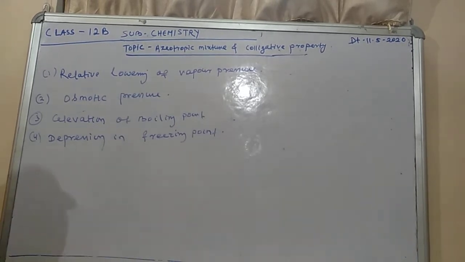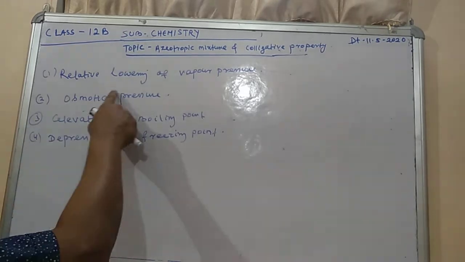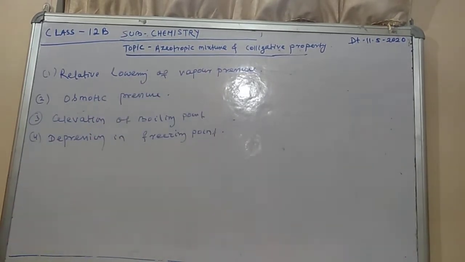In colligative property, the first is relative lowering of vapor pressure. We will discuss it, but before that, one part we are going to discuss is the vapor pressure of the initial stage of the pure solvent and the vapor pressure of the solution, that is, the solvent particles contained in the solution. I want to explain from the first page of the note, because there I have tried to write the exact explanation. If you do not understand, follow this video.